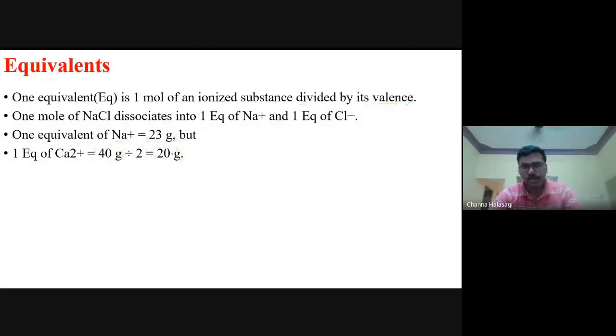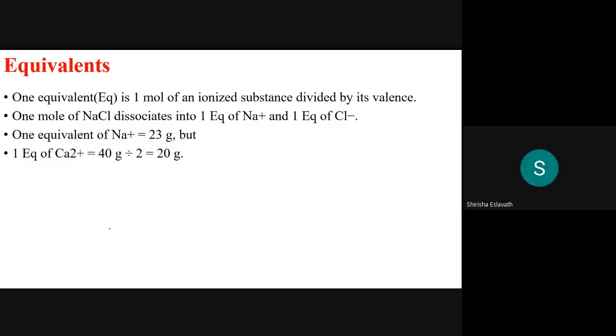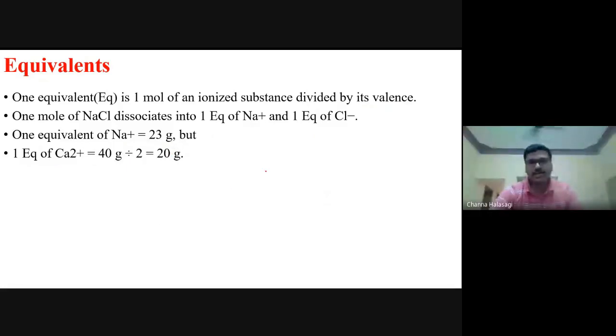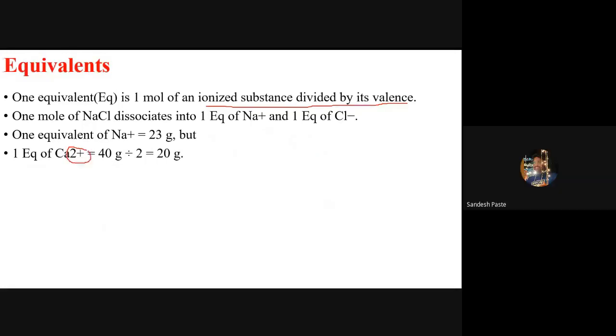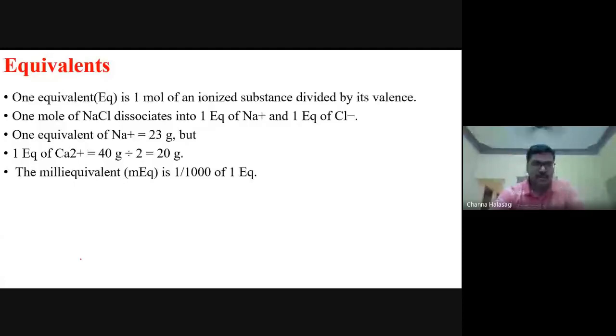Is it a simple question or is it long? It is simple, provided you know the concept, the definition of the equivalent, and you should know the valency of it. Then it will be very easy to answer. Next, coming to milli equivalent.